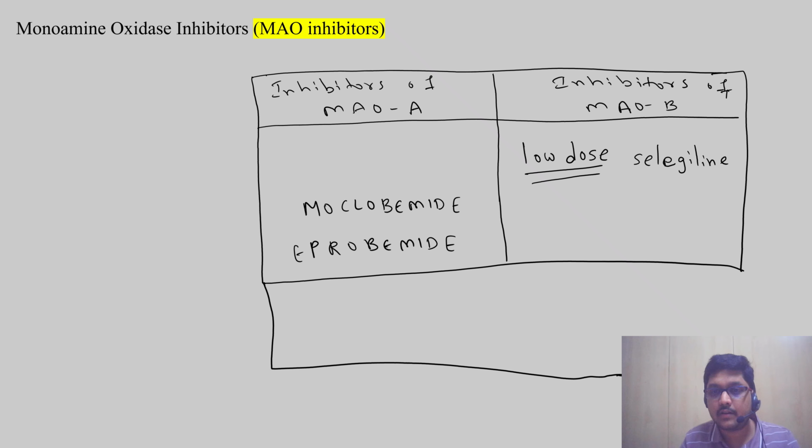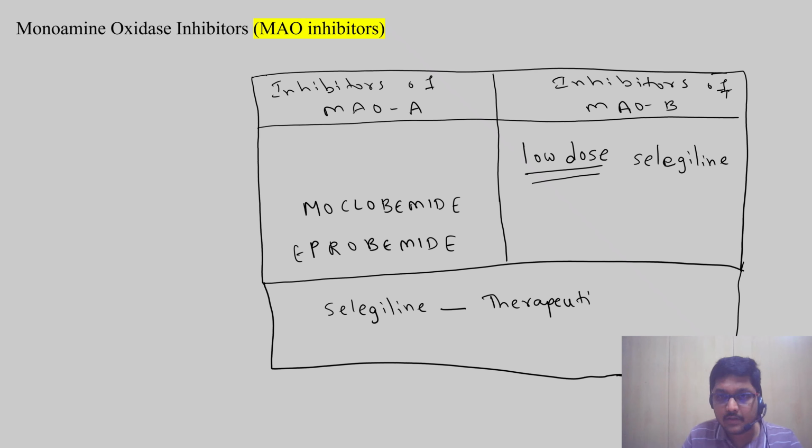Yes, there are. Same thing, selegiline when given in normal therapeutic doses acts as a non-selective inhibitor of monoamine oxidase enzymes.